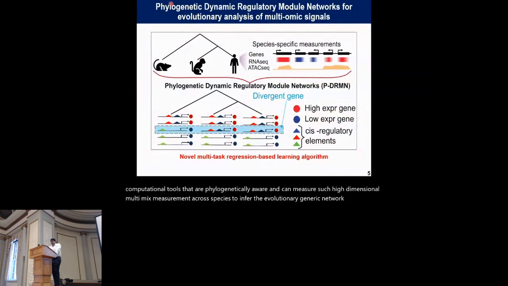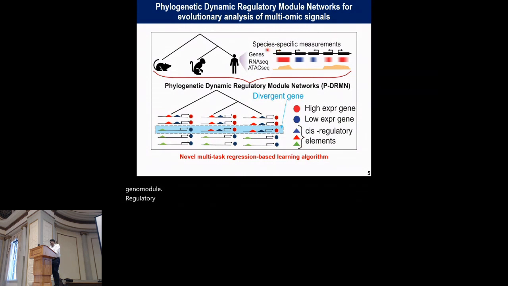Here, we are introducing phylogenetic dynamic regulatory module networks, P-DRMN, which is a novel multitask regression-based learning algorithm that predicts the dynamic gene module regulatory networks by leveraging the bulk multiomics data and the phylogenetic relationship of the studied species.